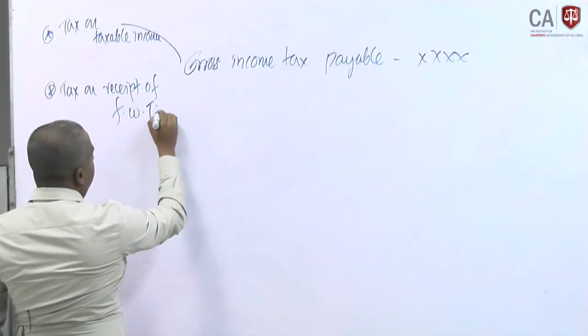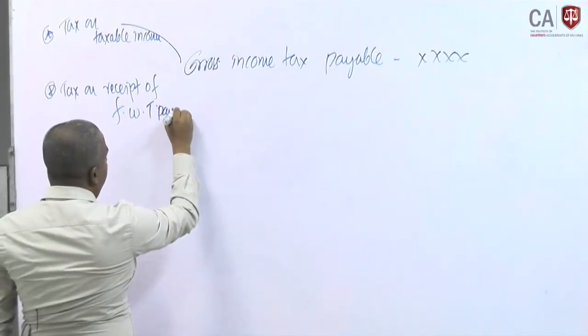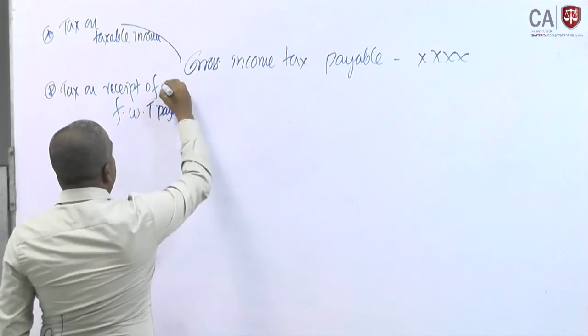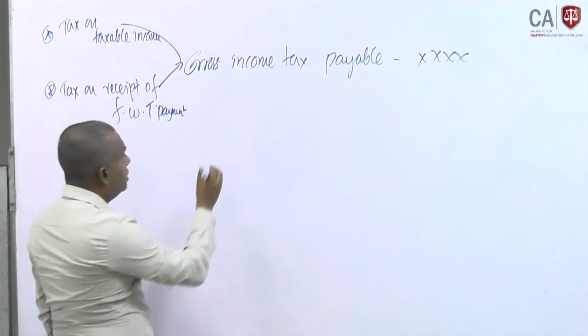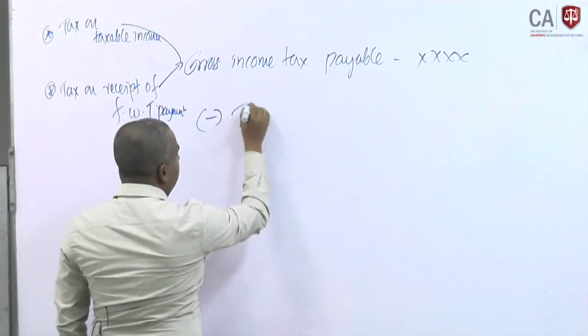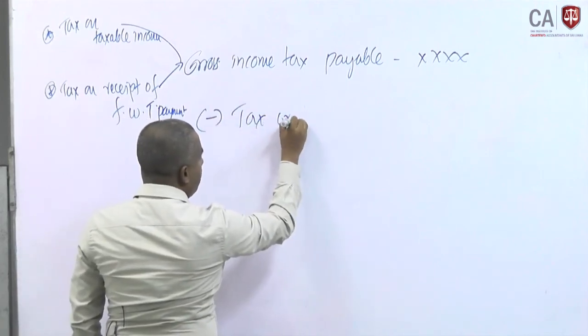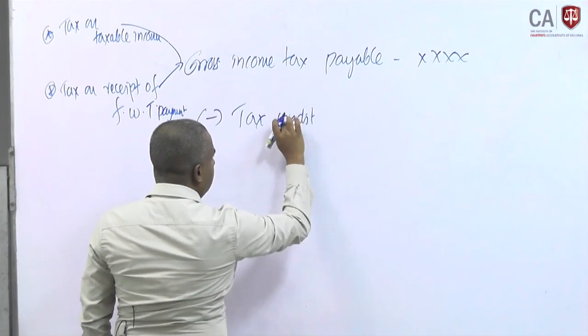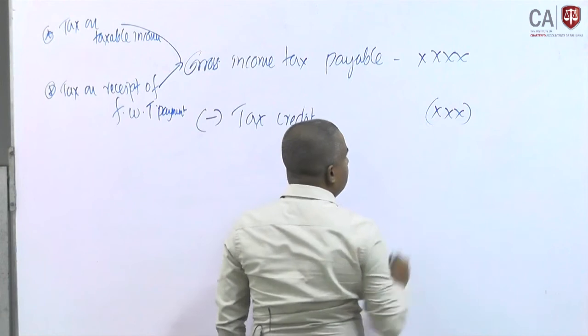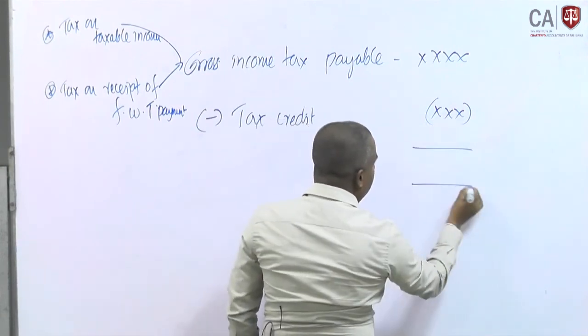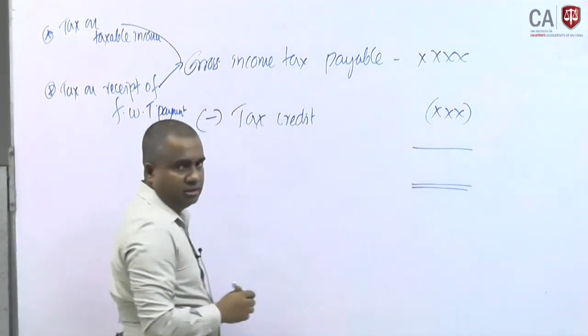These two make up the gross income tax payable, out of which we can deduct the tax credit. Then we can decide the final answer.